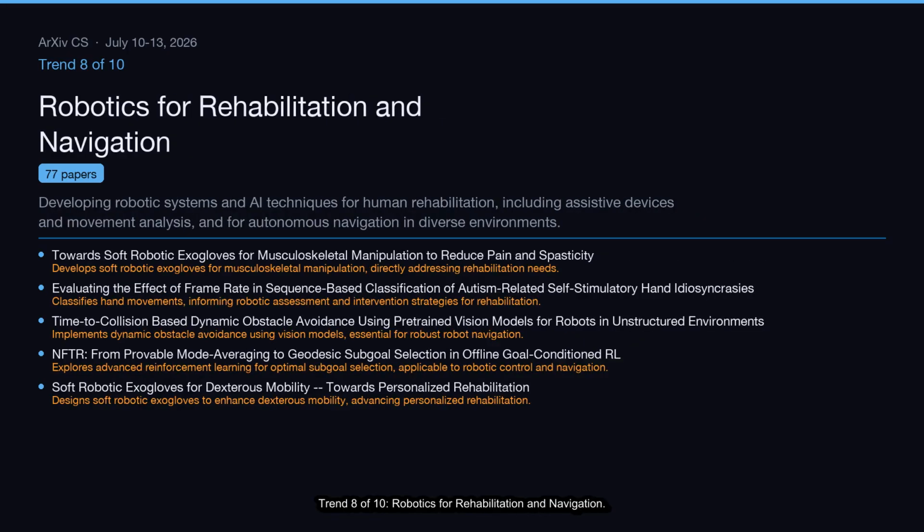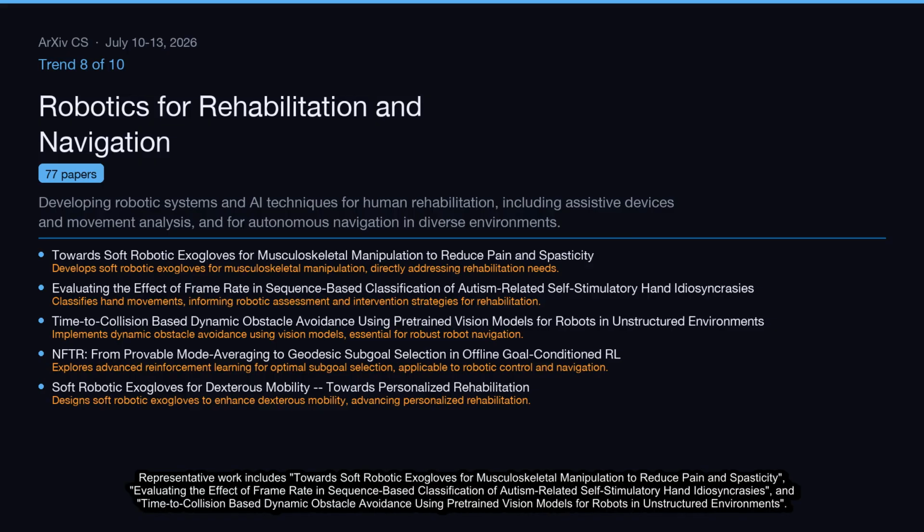Trend 8 of 10, robotics for rehabilitation and navigation. Developing robotic systems and AI techniques for human rehabilitation, including assistive devices and movement analysis, and for autonomous navigation in diverse environments. This cluster covers 77 papers. Representative work includes towards soft robotic exogloves for musculoskeletal manipulation to reduce pain and spasticity, evaluating the effect of frame rate in sequence-based classification of autism-related self-stimulatory hand idiosyncrasies, and time-to-collision-based dynamic obstacle avoidance using pre-trained vision models for robots in unstructured environments.